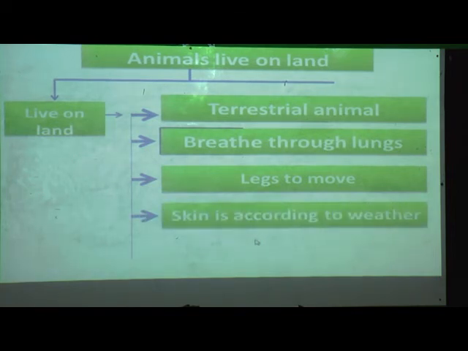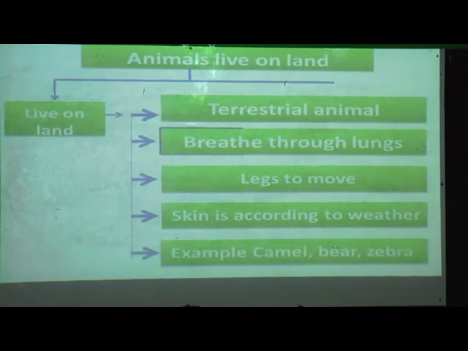Skin is according to weather. Means according to weather their skin is adapted. Means in desert, camel skin is different from polar bear. Examples: camel, bear and zebra are some terrestrial animals.